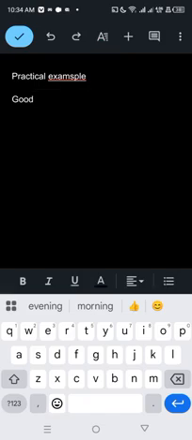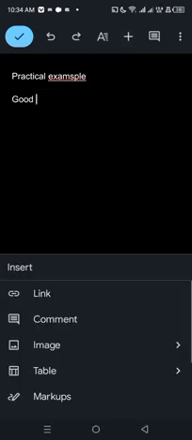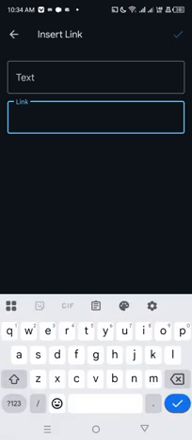Now this icon here, this plus, sorry, when you click it, let's assume you've written an article and you want to insert a link. Click on this link here. It's going to open a place for you. Paste your link here, and the text where you want it.